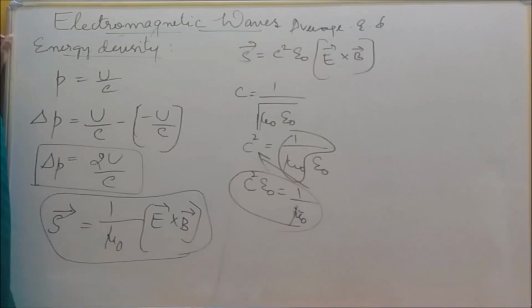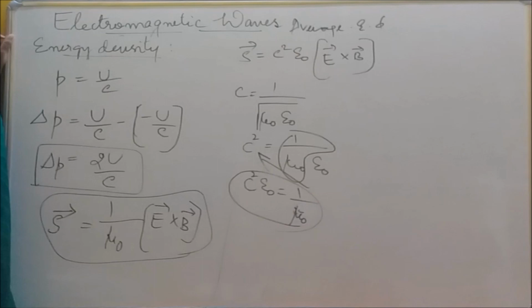Right. And this 1 by mu naught, we can also write as S vector equal to C square epsilon naught into E vector cross B vector. How does C square epsilon naught come in terms of 1 by mu naught? Because we know C is equal to 1 by root of mu naught epsilon naught. Squaring on both sides, we get C square equal to 1 by mu naught epsilon naught. So instead of 1 by mu naught, by cross multiplication we get C square epsilon naught equal to 1 by mu naught.